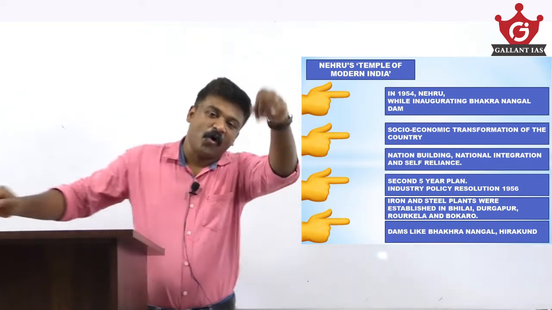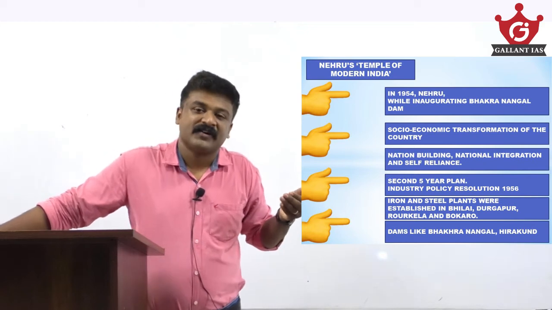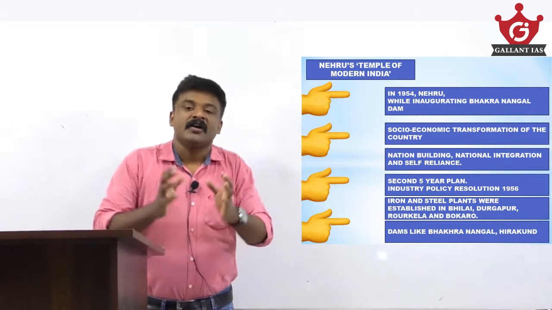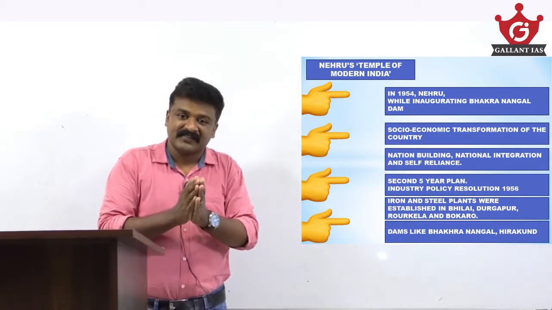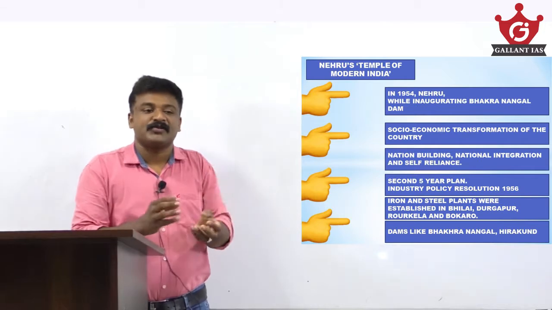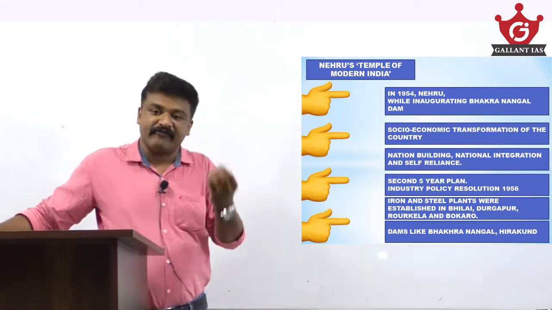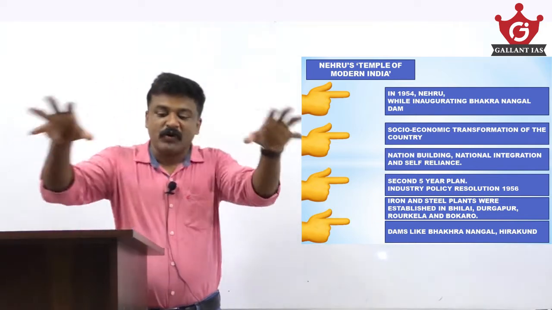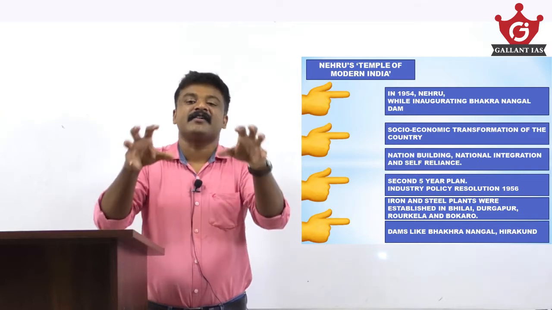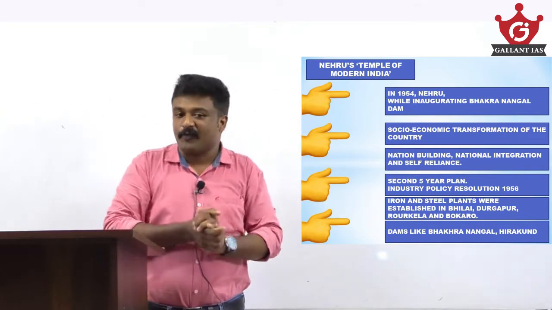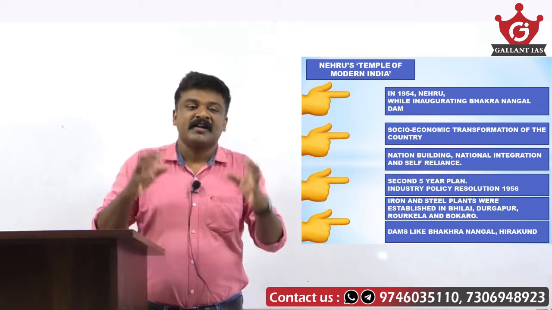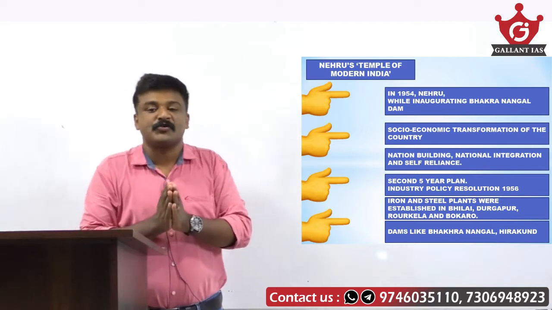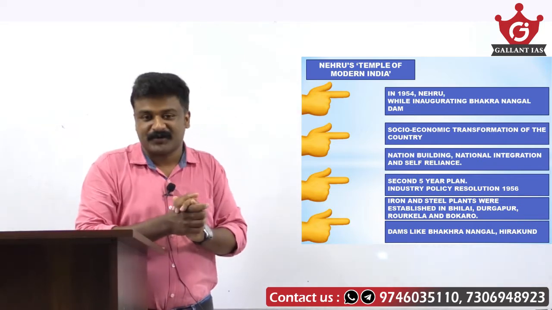Now the question is, how is this asked in the prelims examination? Of course, they can ask questions from post-independence. They asked a question about the objectives of the 5-year plans: which one of the following is the objective of the second, third, or fourth 5-year plan? Similarly, they can ask which one of the following is rightly referred to as Nehru's Temple of Modern India? So you should know that the public sector enterprises or the public sector undertakings were described as the Temple of Modern India by Nehru.